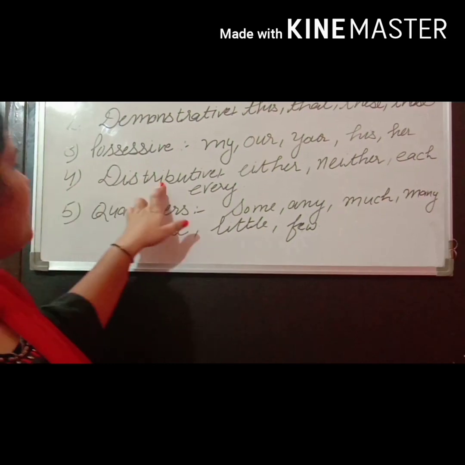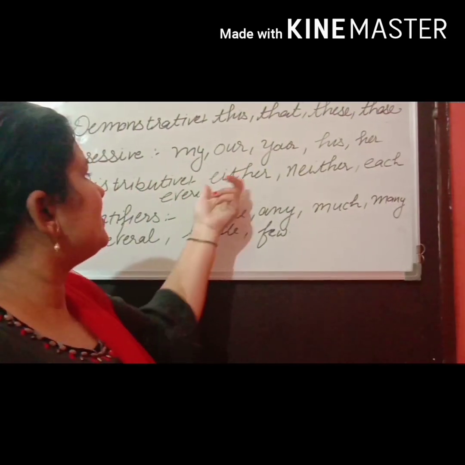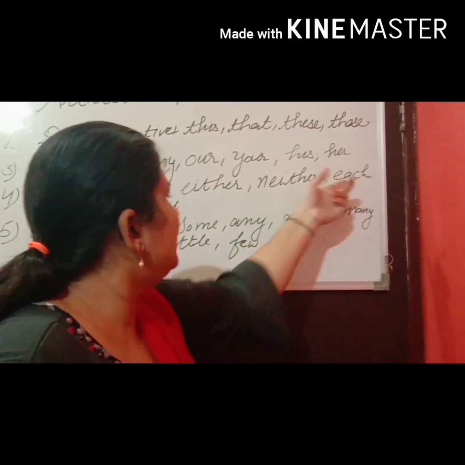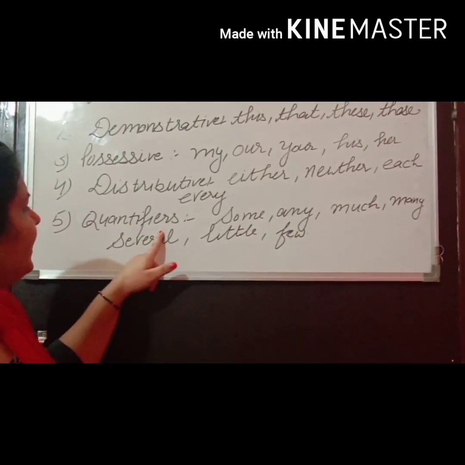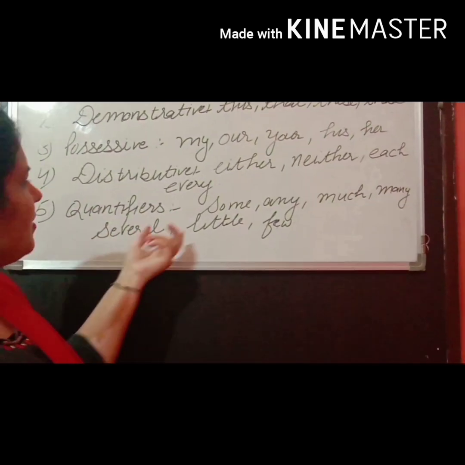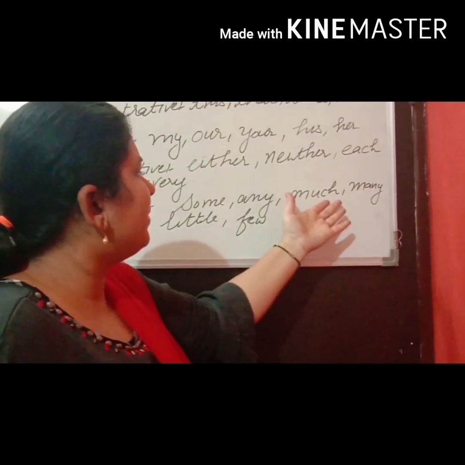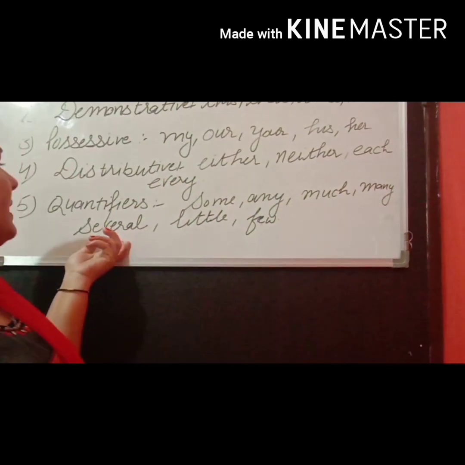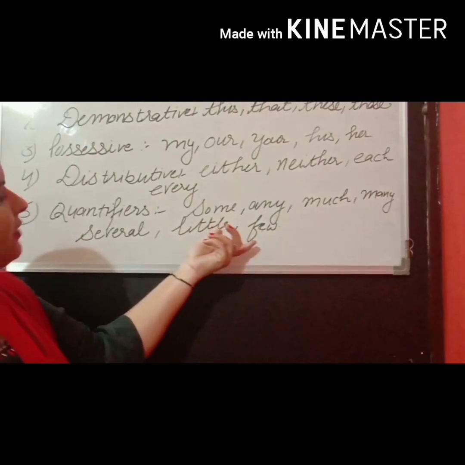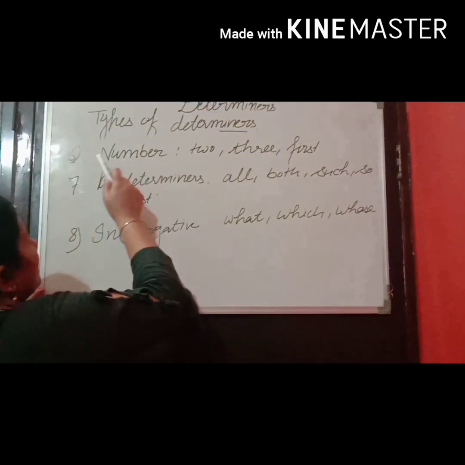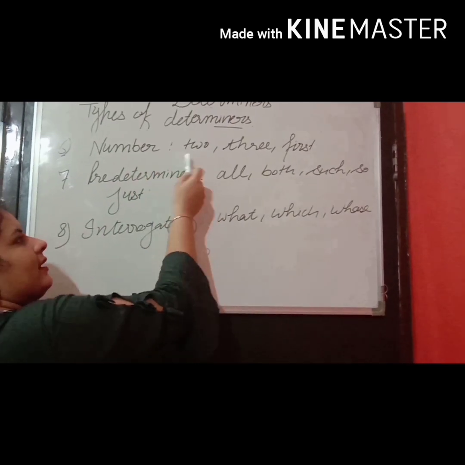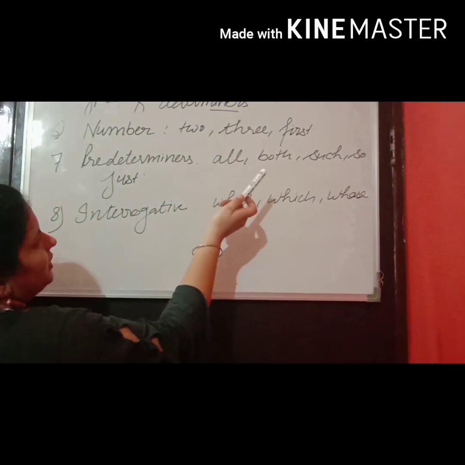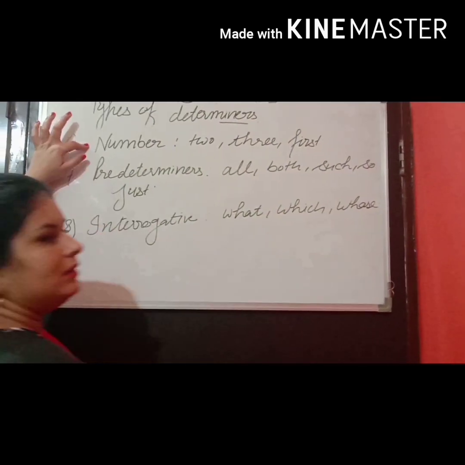Fourth is distributive determiners, that is either, neither, each and every. Fifth part is quantifiers: some, any, much, many, several, little and few. Sixth is number. Means there are cardinal and ordinal, both are counted in numbers.